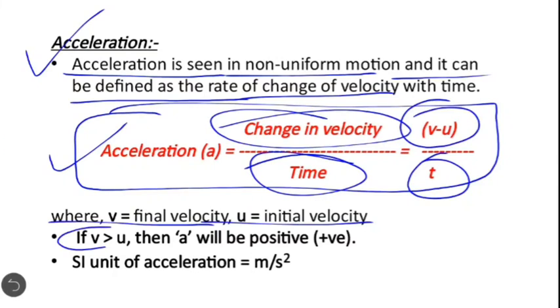If v is greater than u, then a will be positive. If u is greater than v, then a will be negative. The SI unit of acceleration is meter per second square or meter second square inverse.